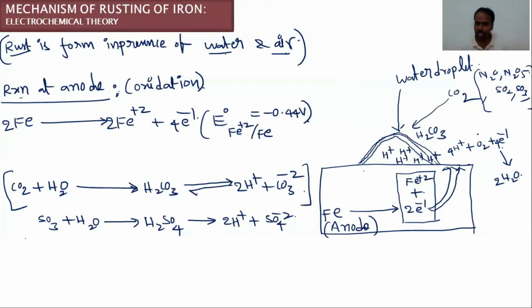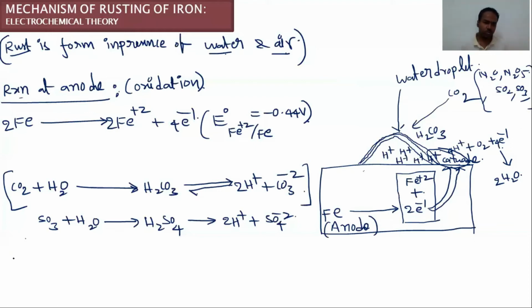Here the oxygen oxidation state is 0, here the oxygen oxidation state is -2, 0 to -2 means reduction. So the electrons coming from the anode or iron metal will reduce the oxygen gas in the presence of H plus. Where this reaction takes place, this water droplet, this is called the cathode, because this is reduction. So the water droplet itself acts as the cathode.